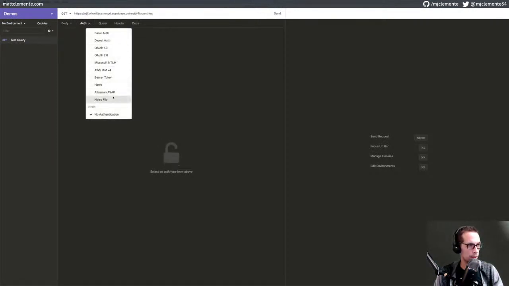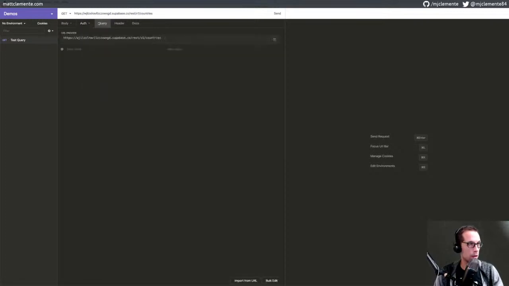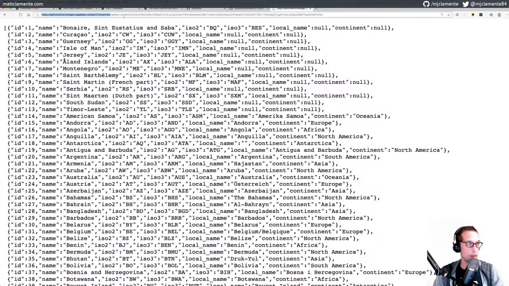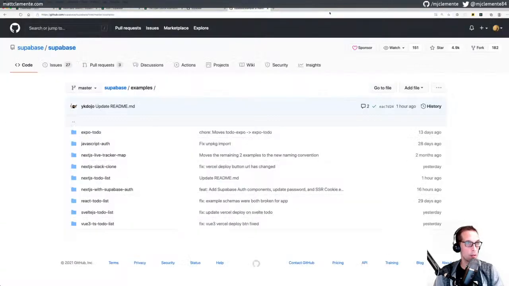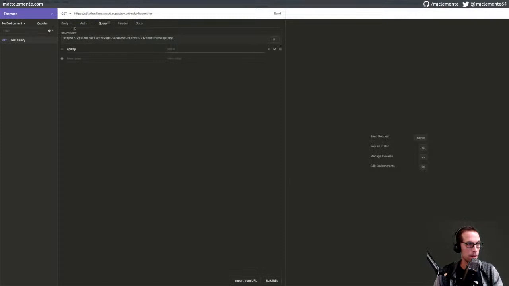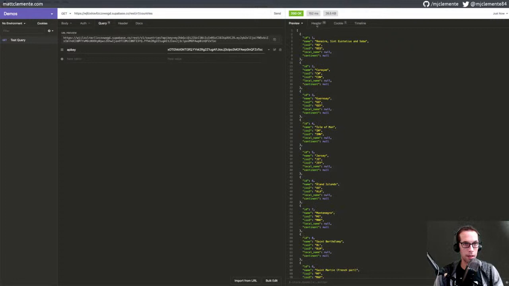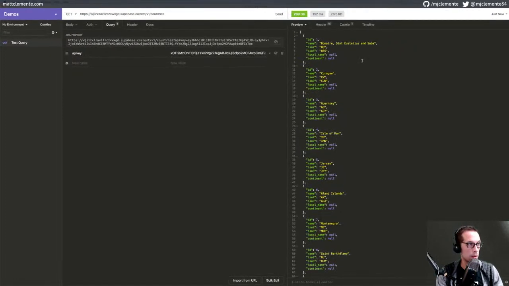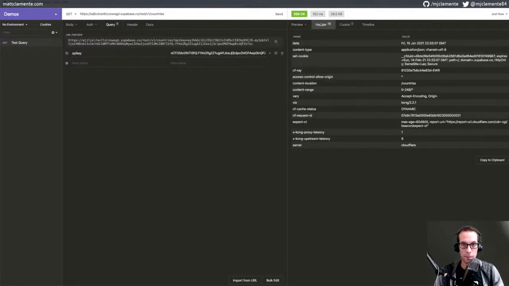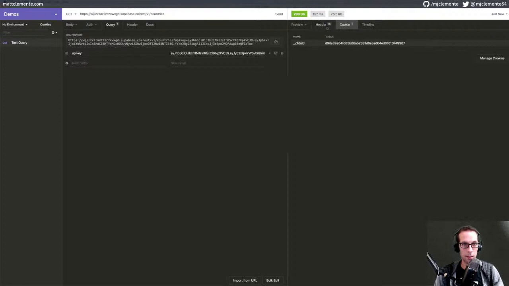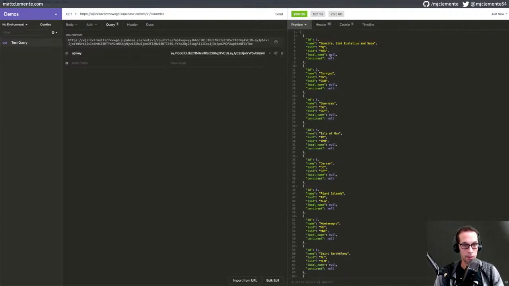Auth, yeah, like put it in as a query param. It's not really auth. API key equals this very long value. Close that, and let's hit this up and send our request. Okay, it's just much nicer to look at within something like Insomnia or Postman. So we're getting back application JSON, and it's nice and formatted, and we get all our countries.